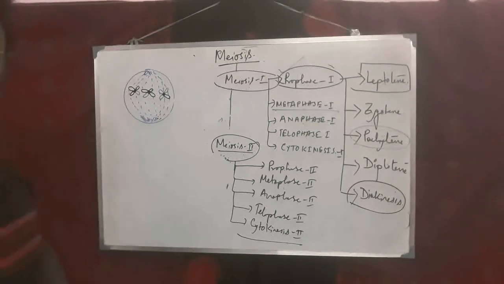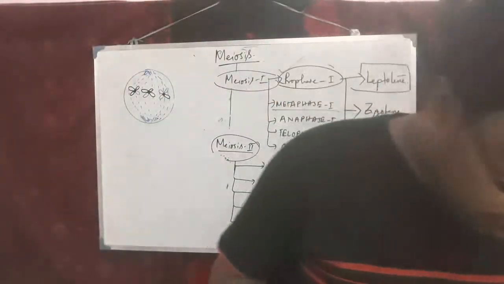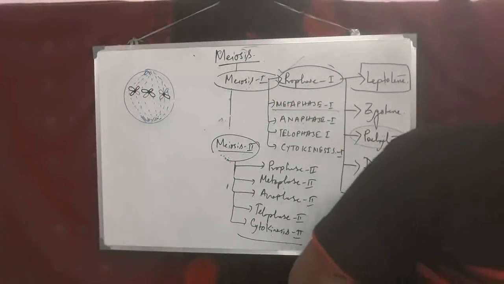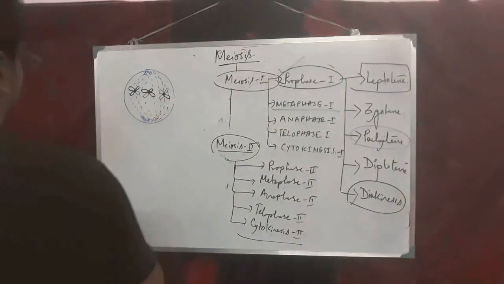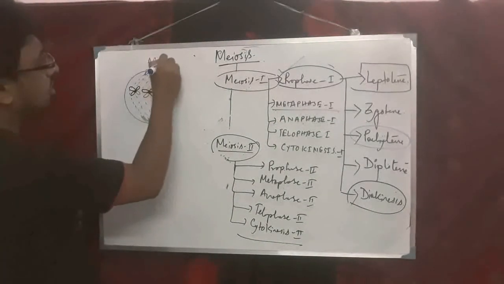What will occur in anaphase? In anaphase, cell furrows will occur. So here also similar things will occur, as in metaphase 1.